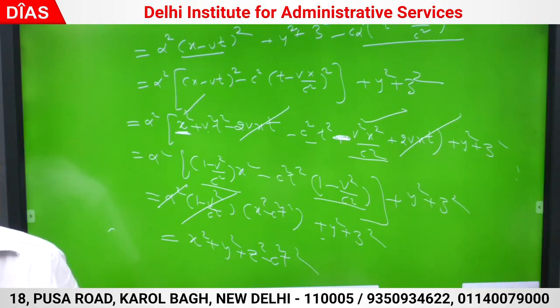You will differentiate and you will show that dx dash square plus dy dash square plus dz dash square minus c square dt dash square is also invariant.